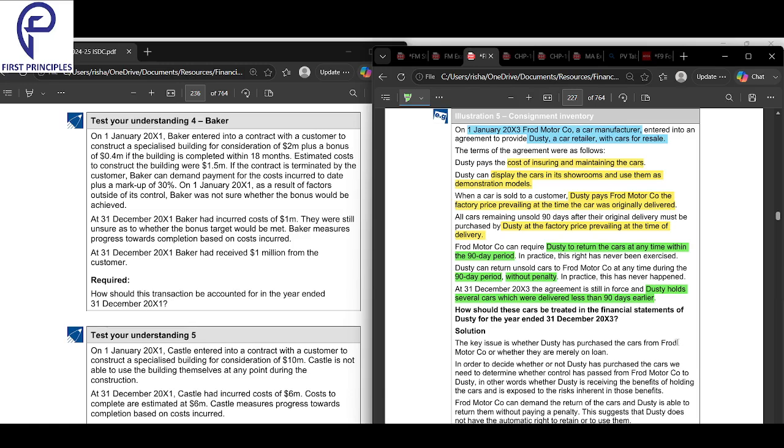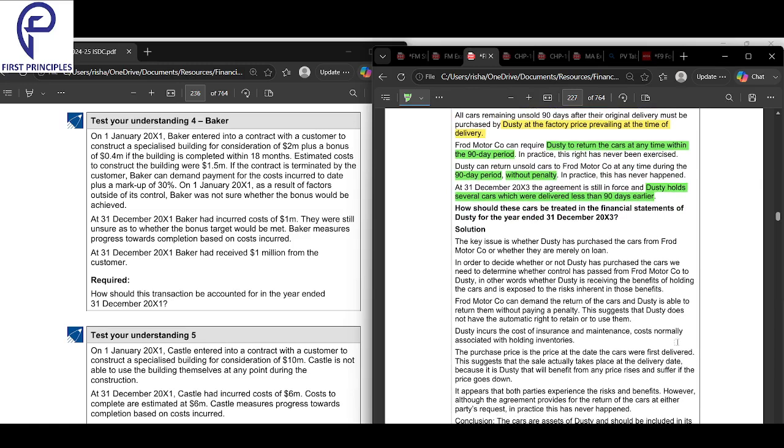But after 90 days, what happens? Dusty will have to buy it if he has not returned it. So he has to return it within 90 days, that's it. And if he doesn't, then he'll have to buy it himself. And in those 90 days, the car is still Ford's. It's just in the godown of Dusty.